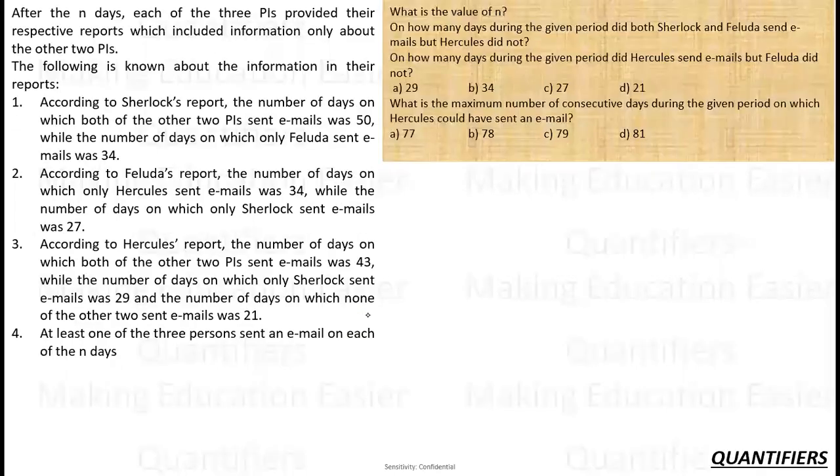Now, when they are following this, there is something we need to understand. Let us say, what are the possibilities on a particular day? Let's say today is Sunday. Okay, what is the possibility that who could have sent a mail on Sunday? It is possible that only S, only F, only H, or SF, or FH, or SH, or all of them. Right? Now, these are the possibilities for a particular day, for any day of the n number of days.